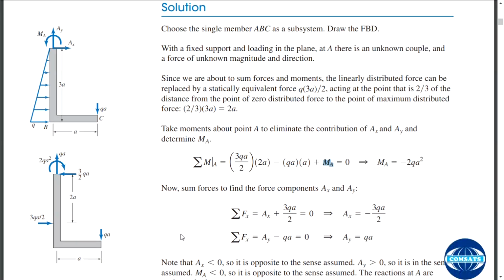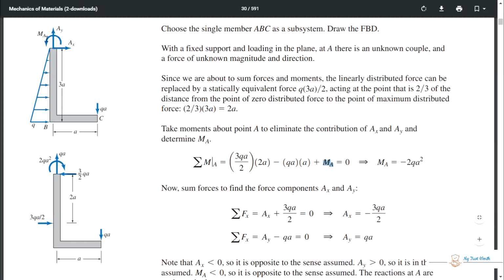QA multiplied by A, and it should be minus because it is clockwise. Then this one is anti-clockwise, so it will be positive. He has already found it and he has changed its direction.